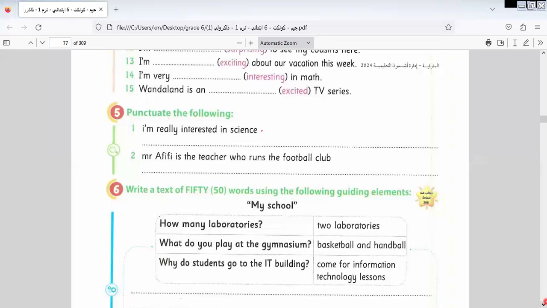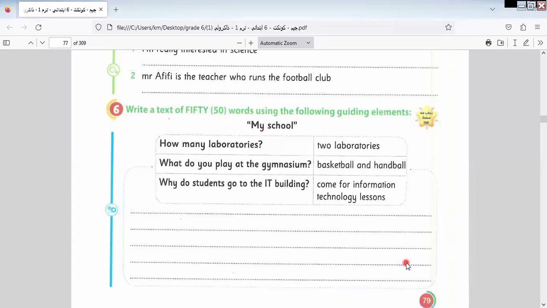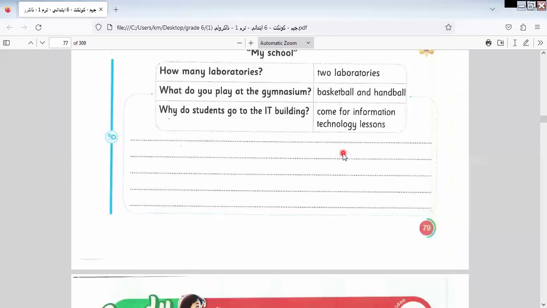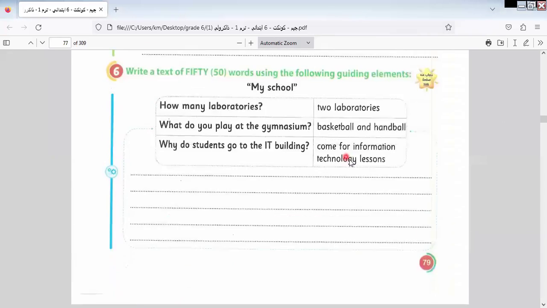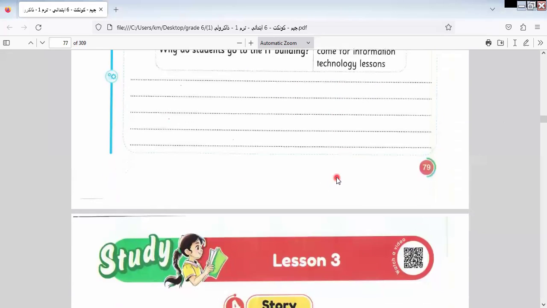I would like you to think by yourself how to do it, and I will make a previous video about how to write a paragraph. This paragraph is from our lesson today. You can return to the lesson and make sentences to write a paragraph about this topic.